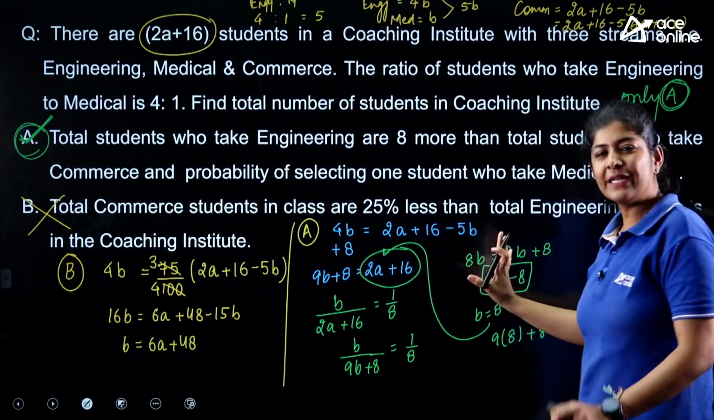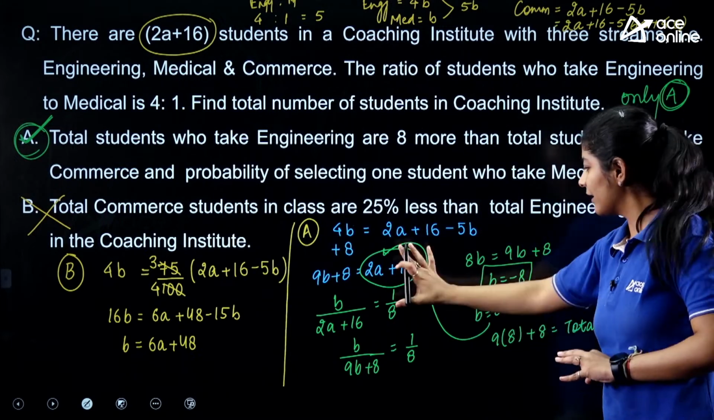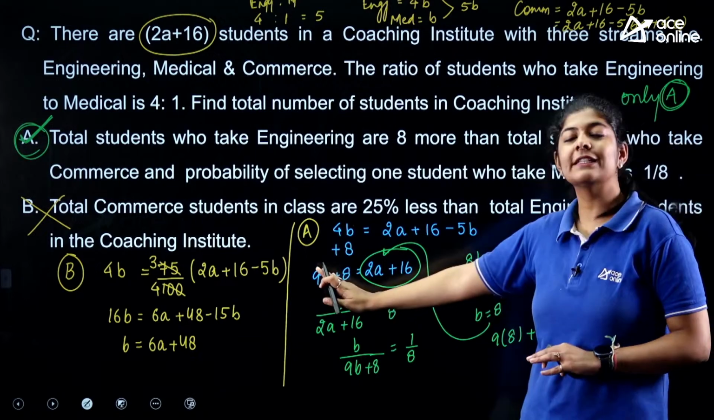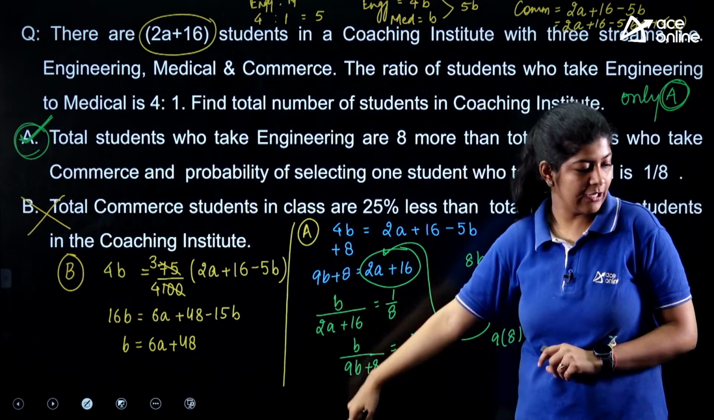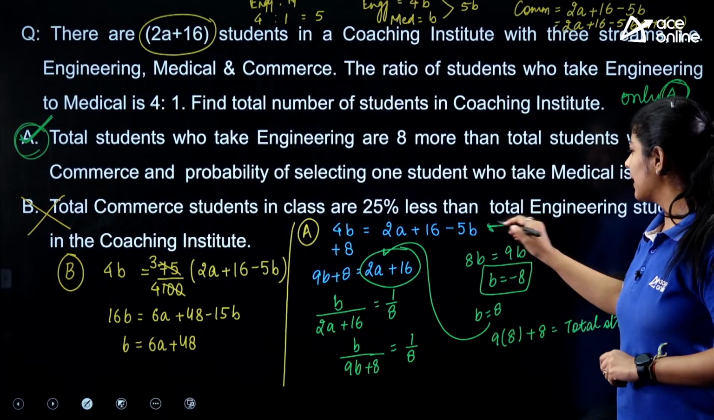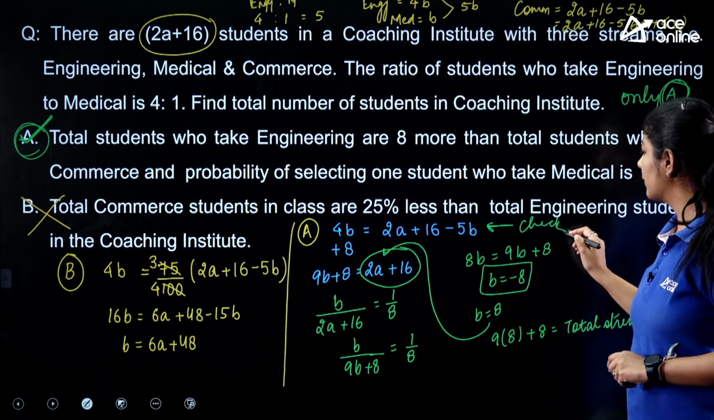But ultimately all I know is, if I solve this, I'll get the value of b, and as I get the value of b, I can easily calculate the value of a from it, and ultimately I'll get my answer. You can check this statement, I'm not sure about this, right? Okay, next.